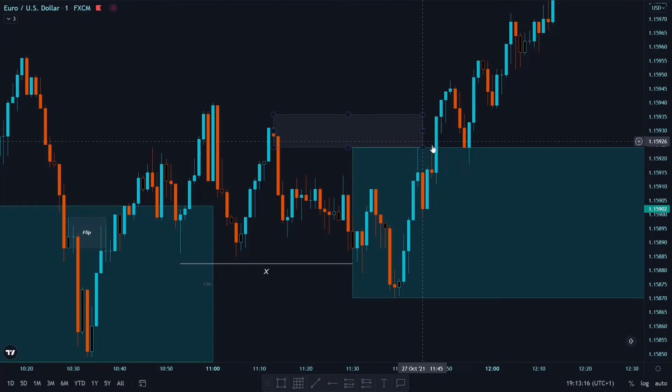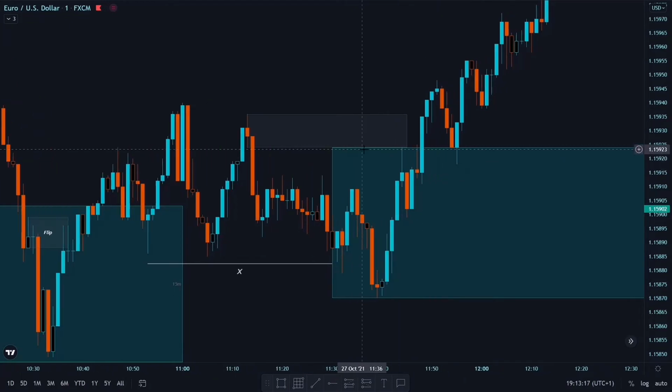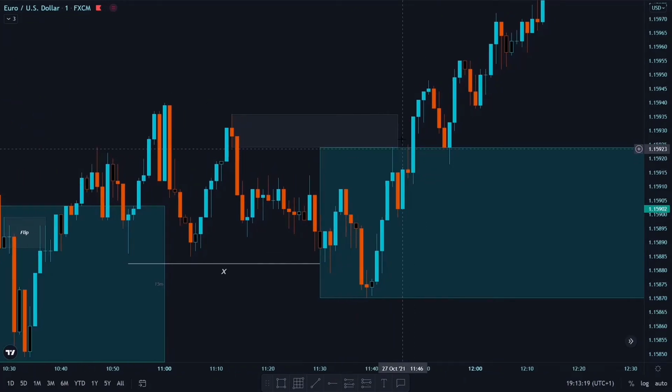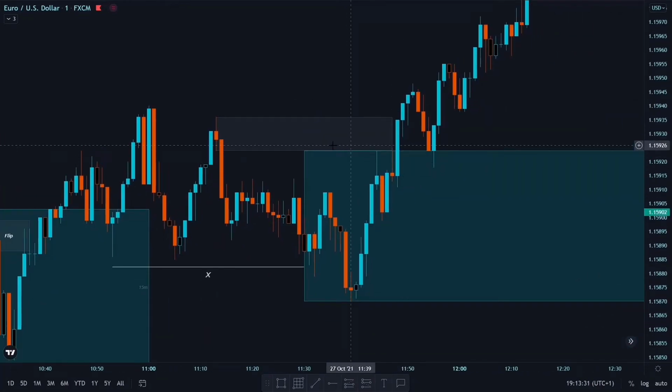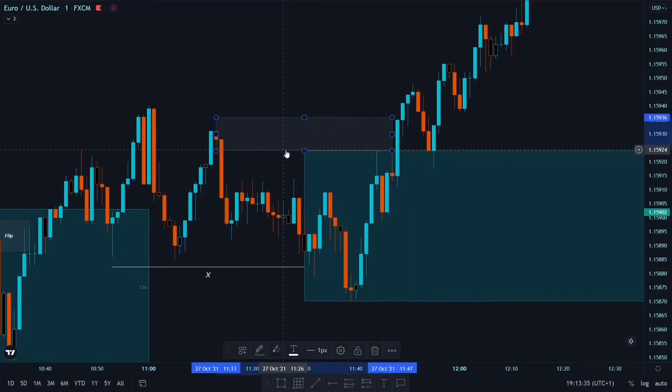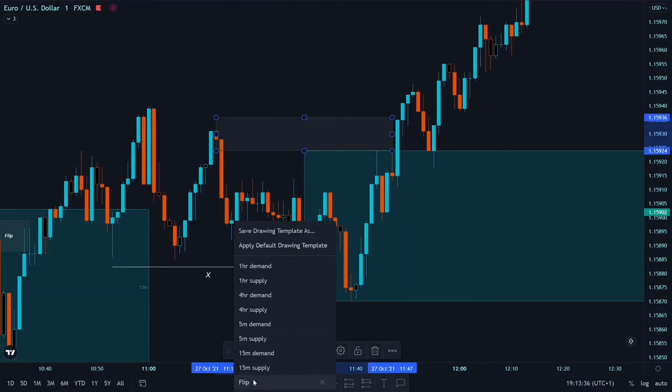We get the reaction from here with this red candle, and we break this reaction here, so this becomes our flip.